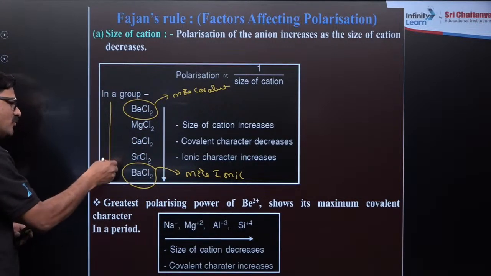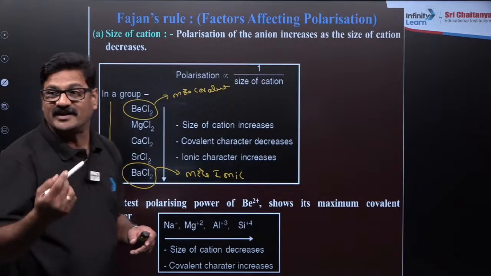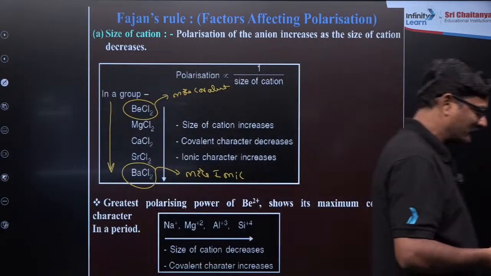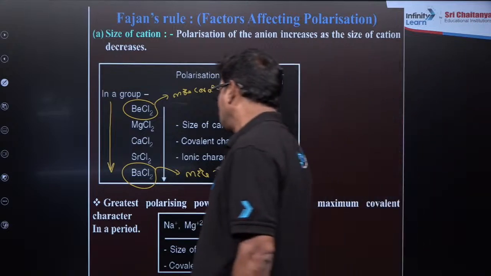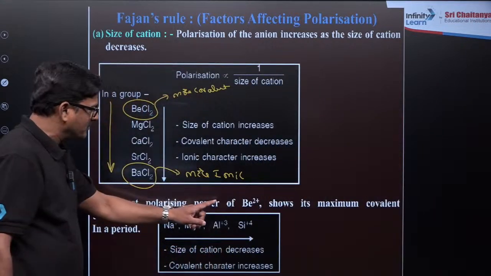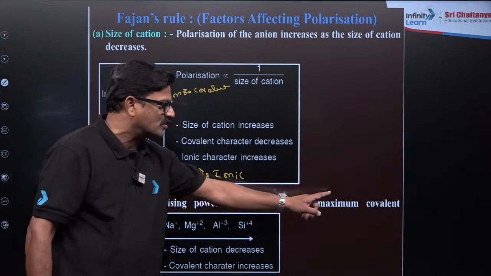So down the group, the solubility increases. Do you understand? Clear? Similarly, the greatest polarizing power of beryllium shows its maximum covalent character.